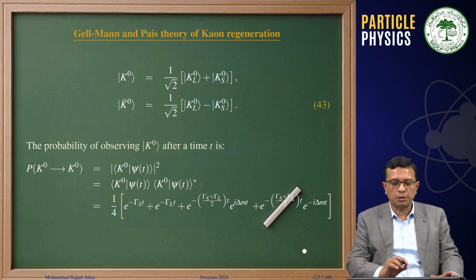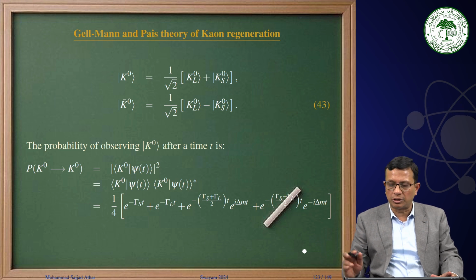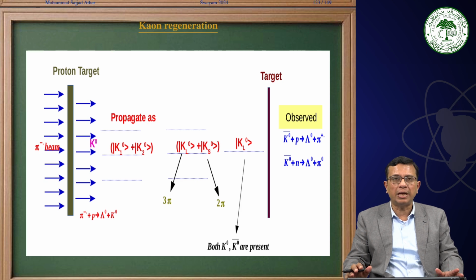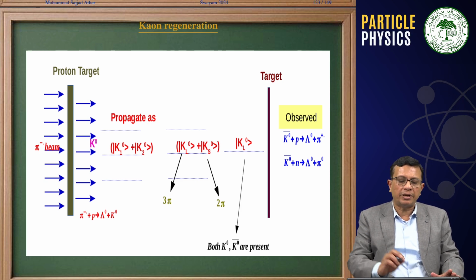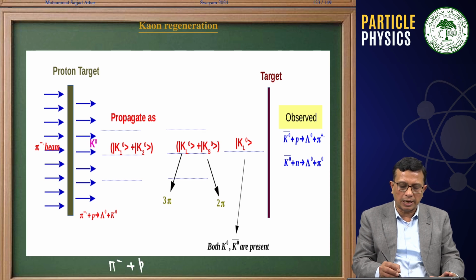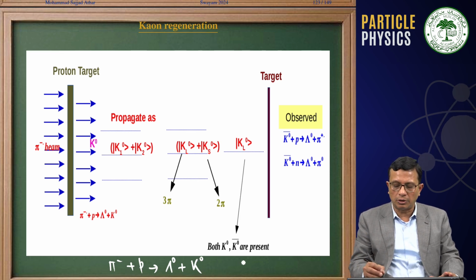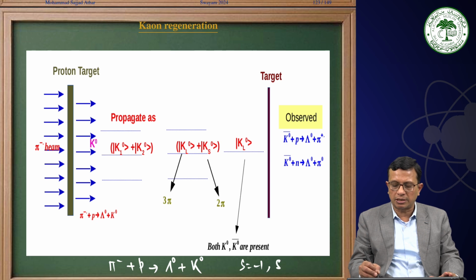Then we obtained the expression for the oscillation probability for K0 that remains as K0 after time t, where gamma is the inverse of the lifetime of the short-lived and long-lived Kaon states. Then we discussed a pion beam striking a proton target, giving us a lambda 0 and a K0 through a strong interaction process, as lambda 0 has strangeness minus 1 and K0 has strangeness plus 1.